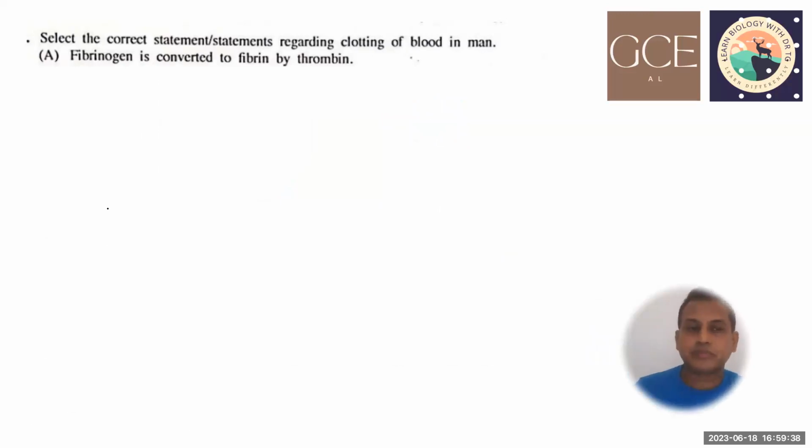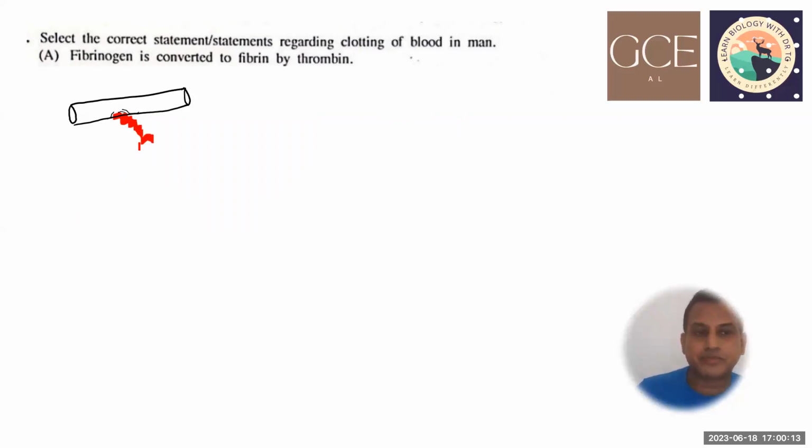Number one, if a blood vessel is like this, when there is damage to the blood vessel, then the surrounding tissues are damaged. As a result, there is a gap here and the blood can leak out from the blood vessel. Okay, so from this area, blood can leak out.